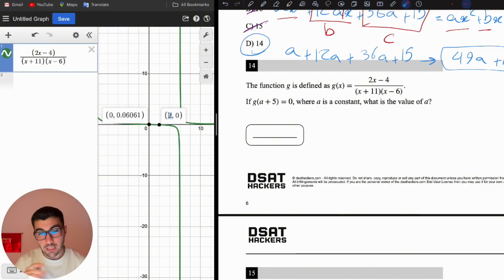So a is not 2, a plus 5 is the expression inside those parentheses. So a plus 5 should be 2. That means a should be negative 3. Negative 3 plus 5 is going to be 2. So the value of a is negative 3.